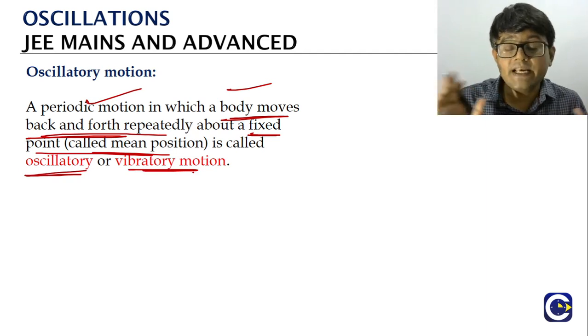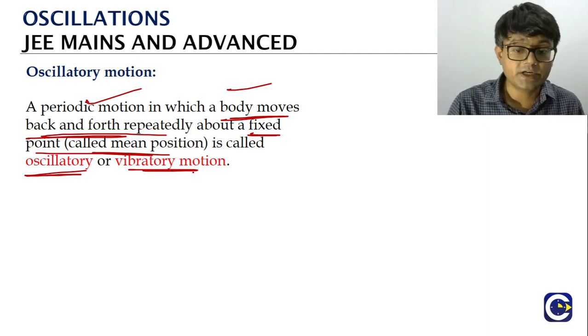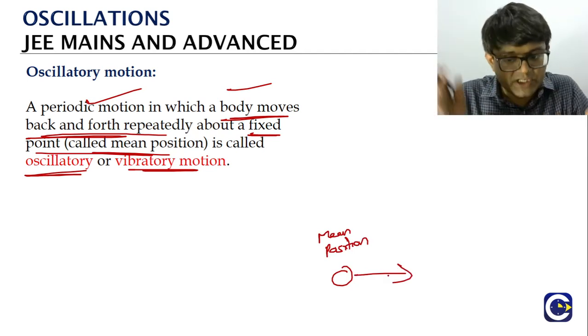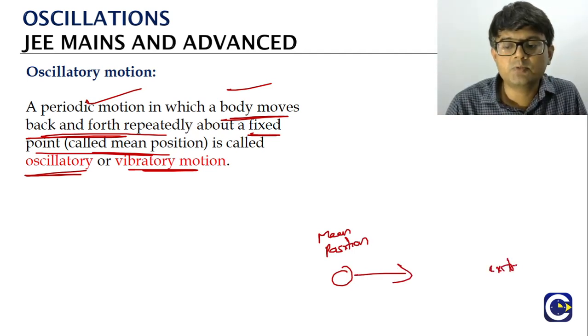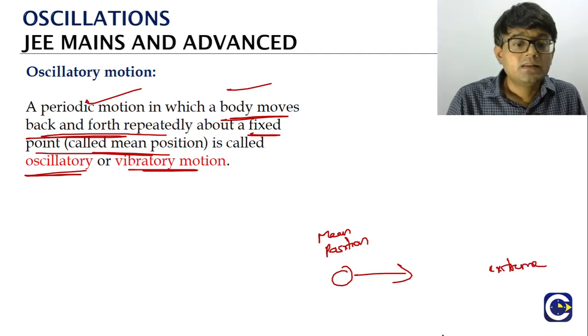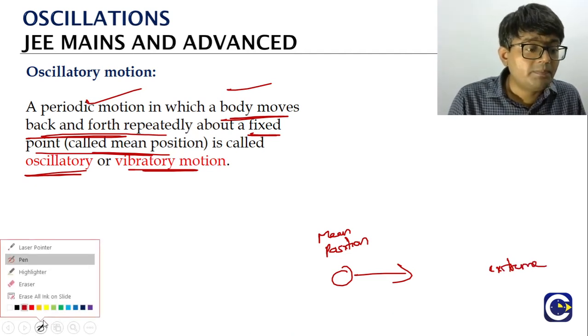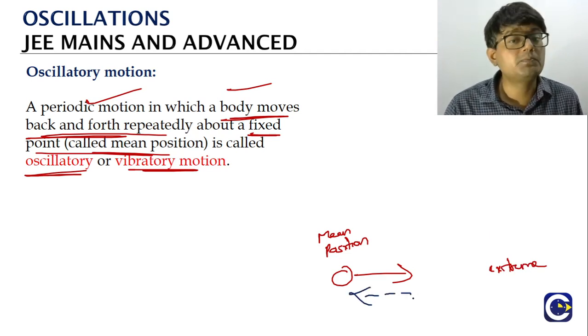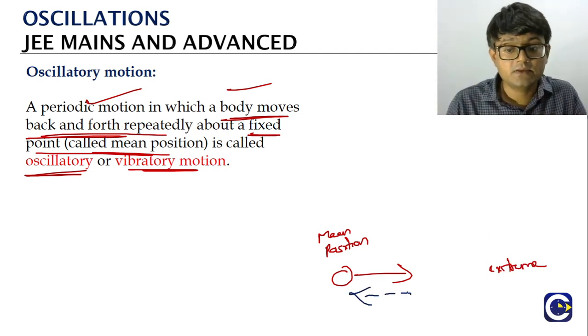Now for every oscillatory motion, remember, this is important. We have the mean position. When the object or particle is moving away from the mean position, trying to go to the extreme position, there must be a force acting on the particle which is trying to bring it back to the mean position. Otherwise, it will not be coming back. So this force will always be acting on the particle.